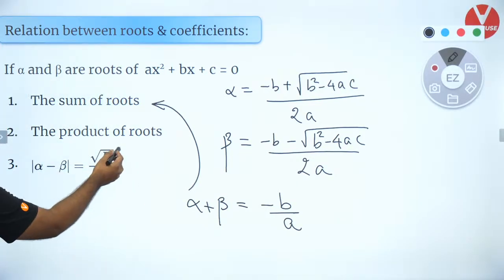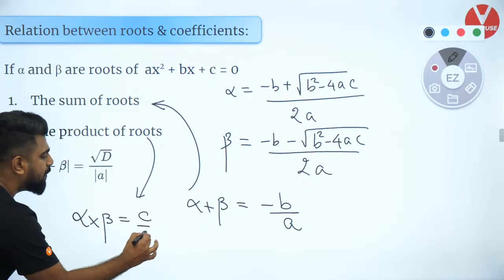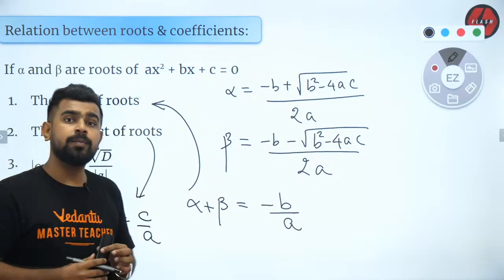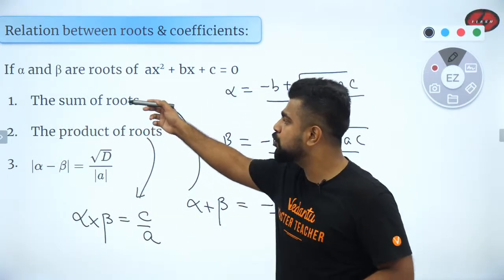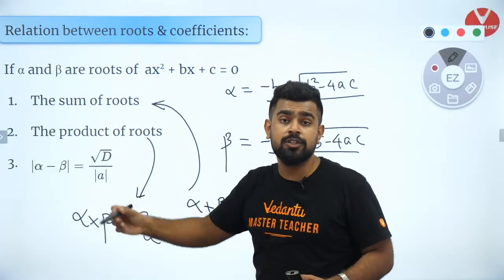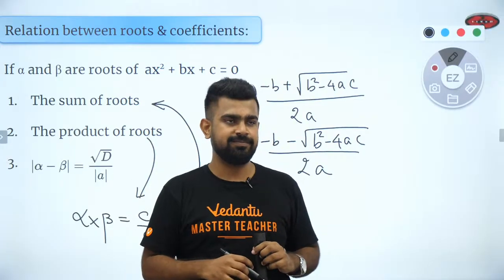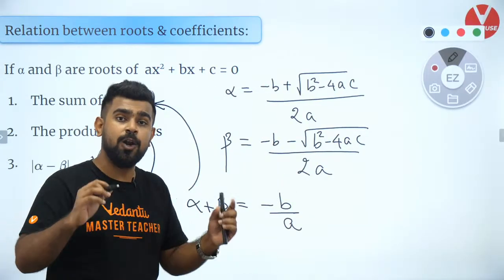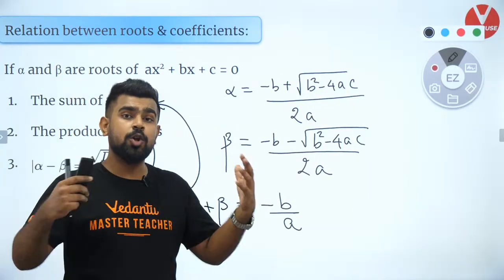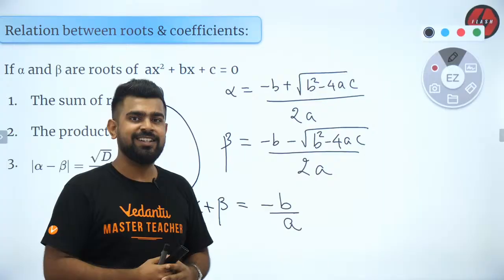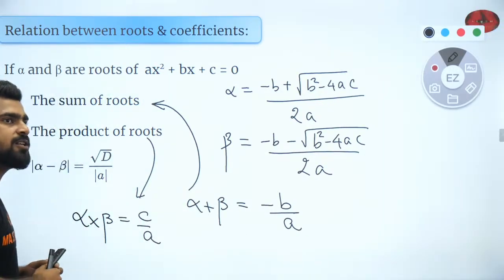Now the second one, product of the roots, is nothing but alpha into beta, which will be equal to c by a. And guys, please understand, most of your questions in JEE Mains come from this portion: sum of roots, product of roots, and how they are related to your coefficients. Don't you agree with me on that? Are you all able to follow me? Great job, guys. Yes, Pratik, we will come to location of roots. That is also a very important topic, and we will cover it in the 4th lecture. Awesome.